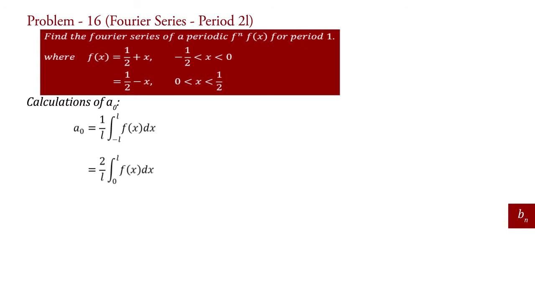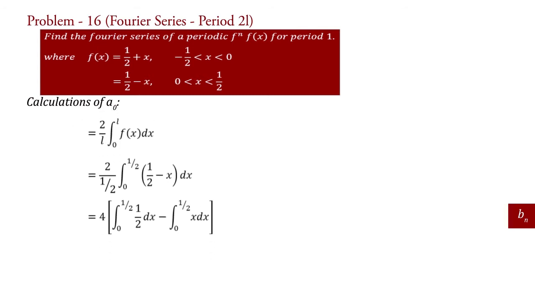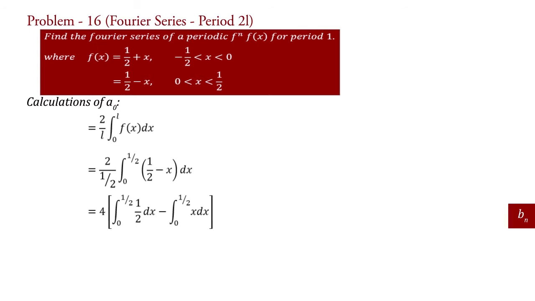Therefore, a0 equal to 2 upon 1 half integral 0 to 1 half into 1 half minus x dx, which is equal to 4 into integral 0 to 1 half dx minus integration 0 to 1 half x dx. Here we expand the expression.